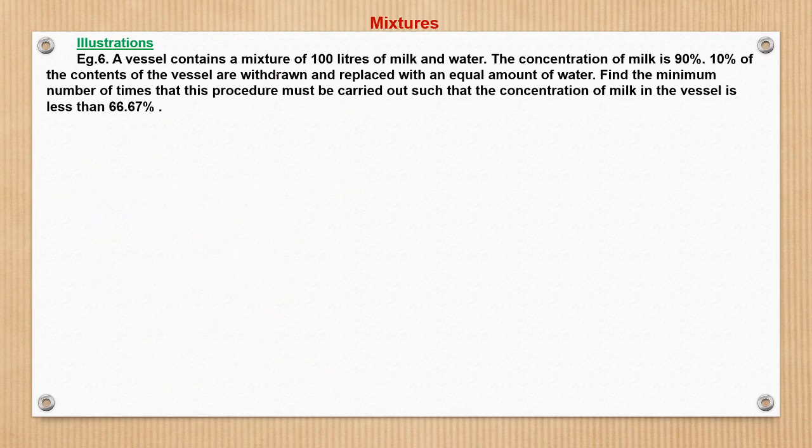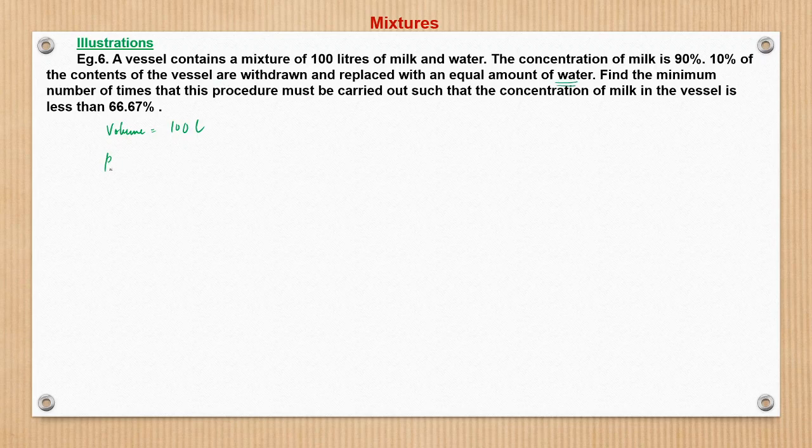A basin contains a mixture of 100 liters of milk and water. So here the volume is given to us. Initial volume is 100 liters. The concentration of milk is 90%. 10% of the content of the solution is withdrawn and replaced with an equal amount of water.